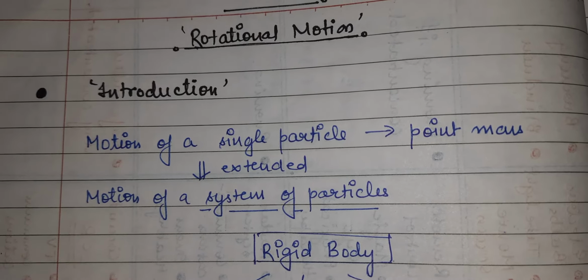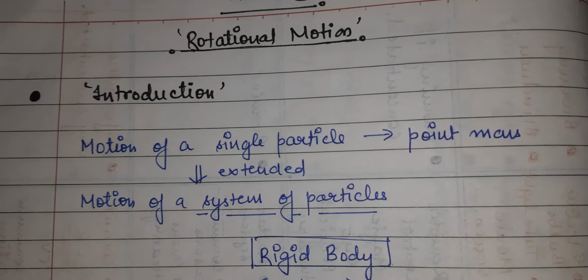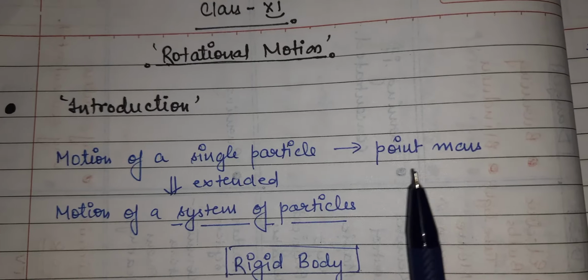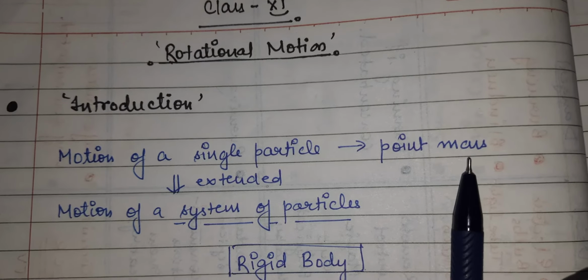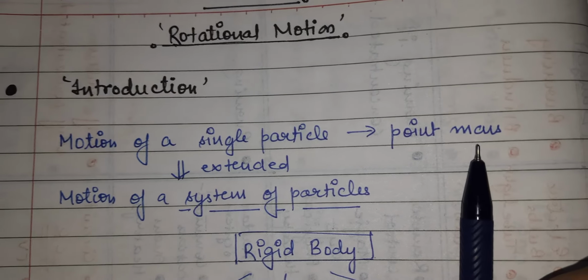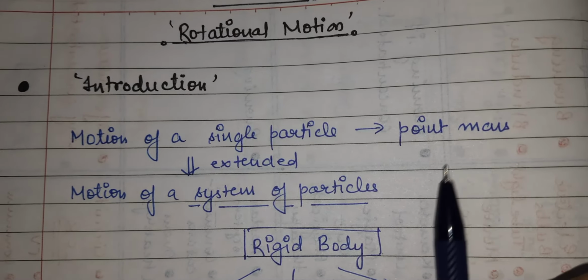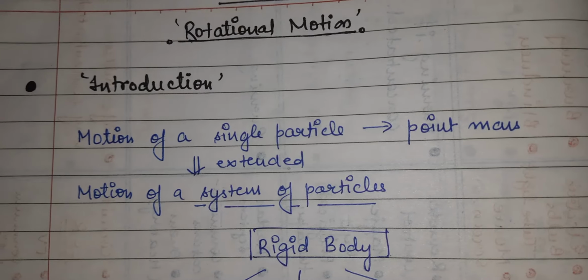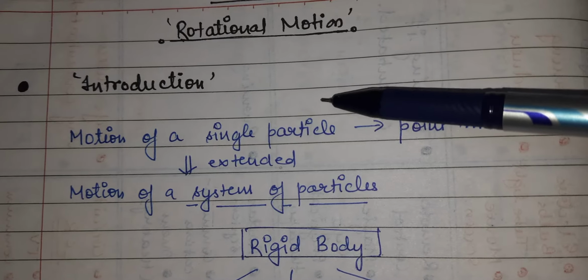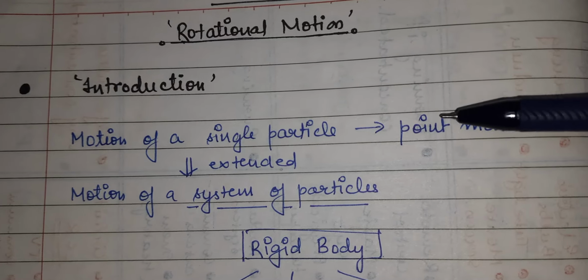So what we have studied till now is that the motion of a single particle is considered related to a point mass. Means whenever we have studied about a motion, or the frame of reference concept, or linear motion concept, and the physical quantities which are related to linear motion, we have considered a particle as a single particle, who is having a mass which is a point mass.